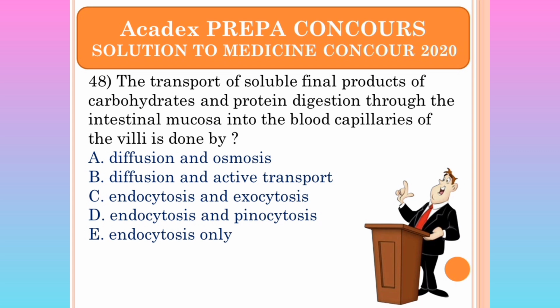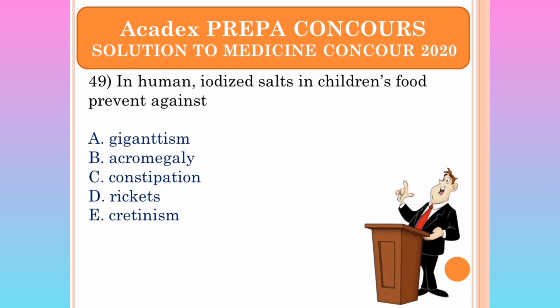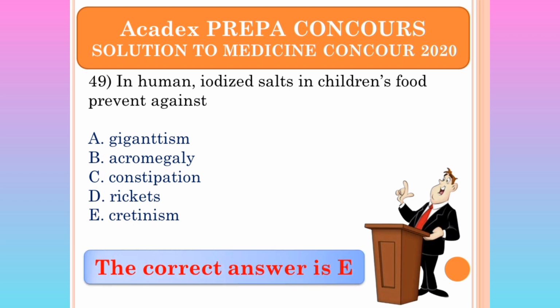The transport of the soluble final products of carbohydrate and protein digestion through the intestinal mucosa into the blood capillaries of the villi is done by diffusion and active transport. In humans, iodized salt in children's food prevents against cretinism. The answer is E.